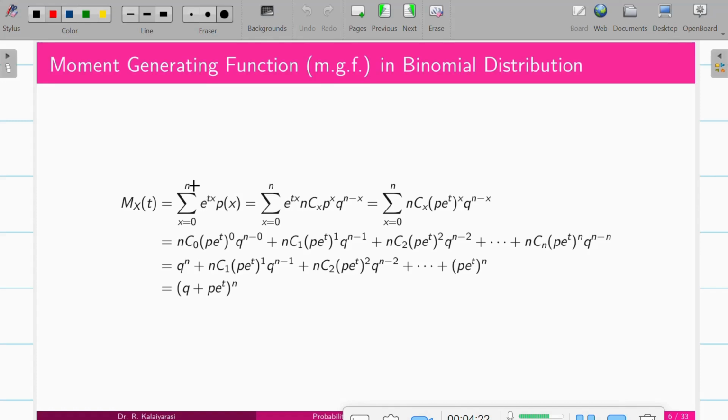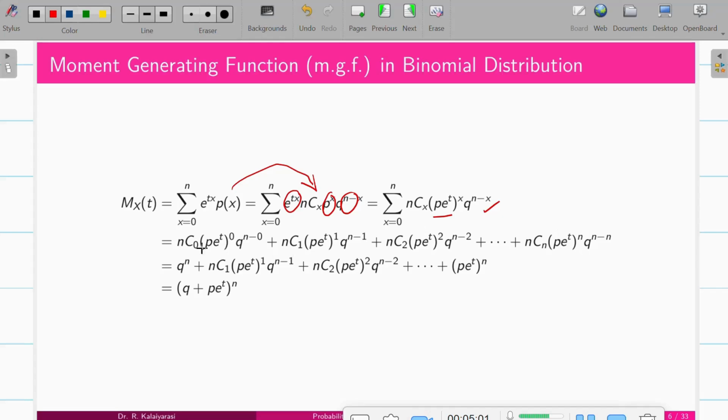So it is the summation, x varying from 0 to n, of e^(tx) P of x. For the binomial distribution, P of x is nCx p^x q^(n-x), with x varying from 0 to n. We have x in the exponent here and here, so we group the powers of x, and n minus x is associated with q. When grouped, it becomes nCx (p e^t)^x q^(n-x). Now apply the range 0 to n, where x is 0, 1, 2, until n.